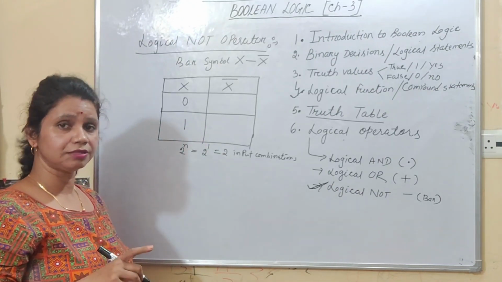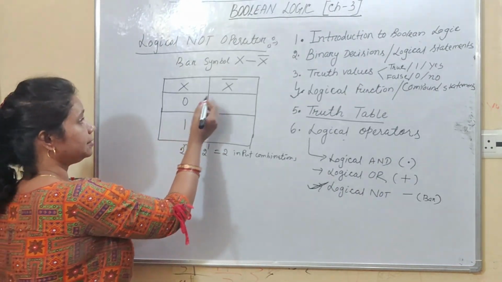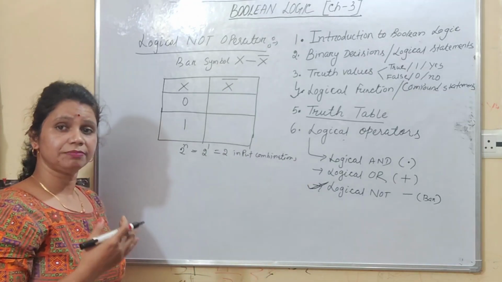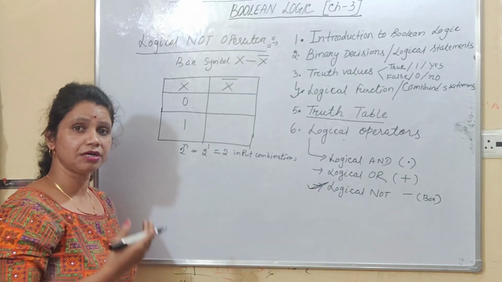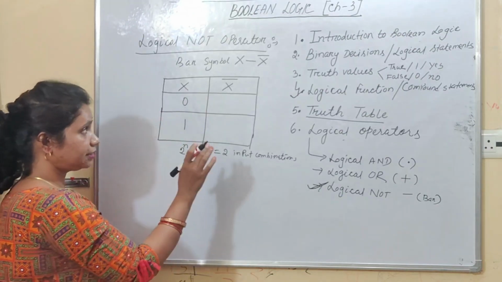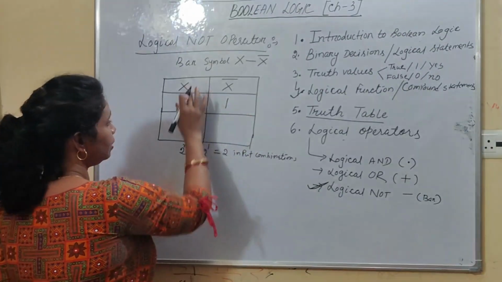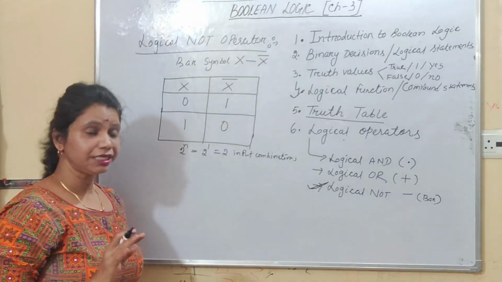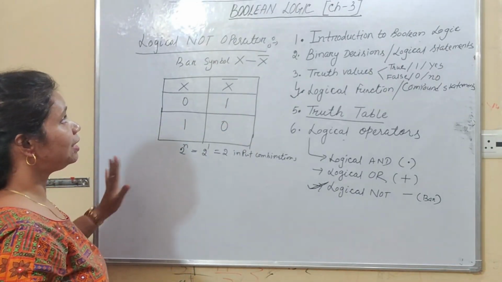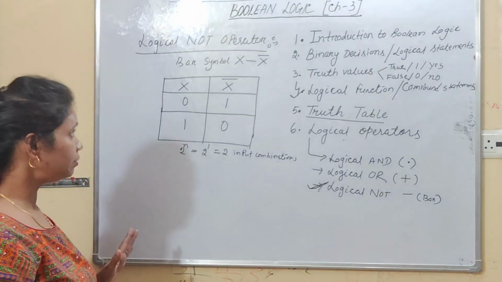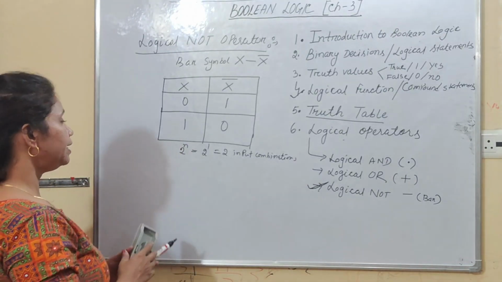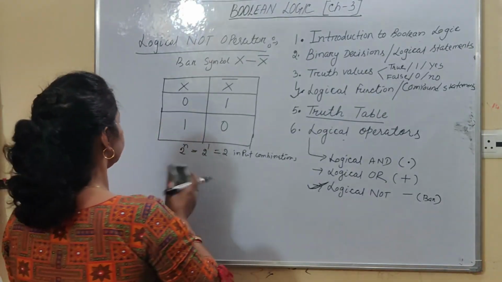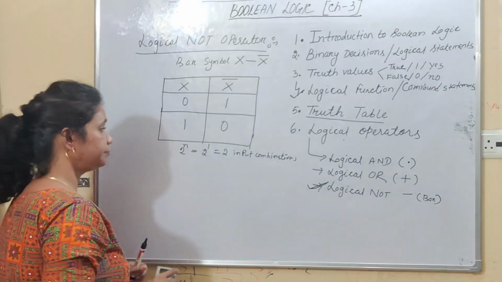If the value of x equals 0, then now you can see not x. Not x means what? The not operator gives the opposite value of x. Right, students? Opposite of x. So if the x value is false, then not x equals true. If the value of x equals true, then not x equals false. Is that clear, students? So this is the truth table of logical NOT operator. Hope all of you understood the concept. Next operator is logical OR. So here, just please take the screenshot.